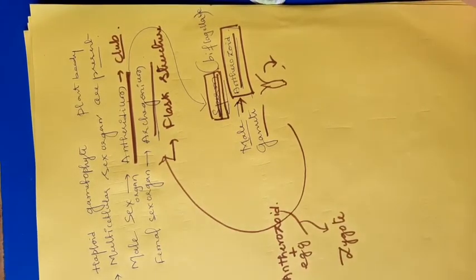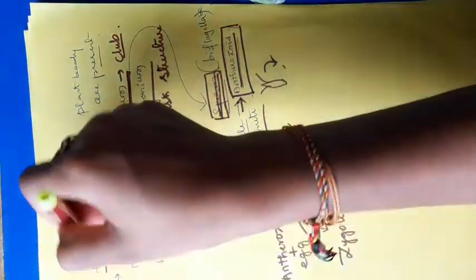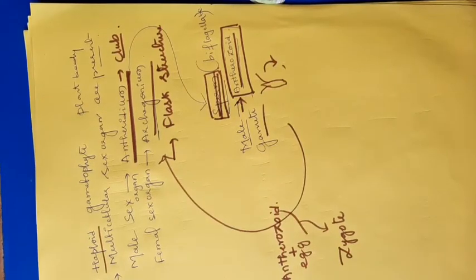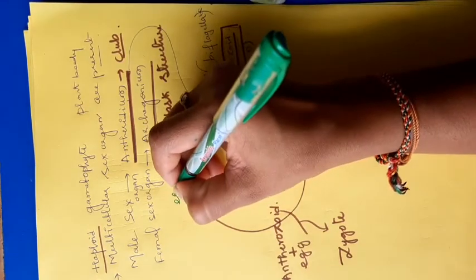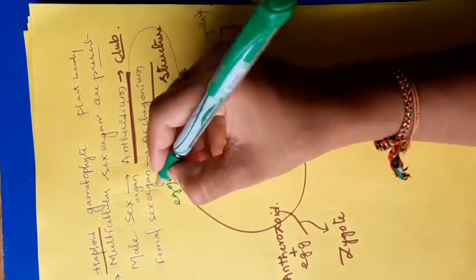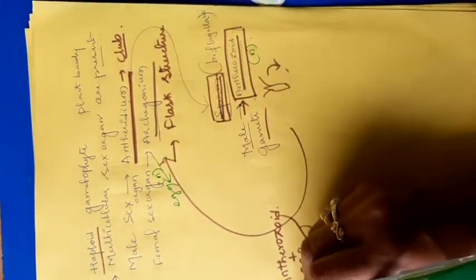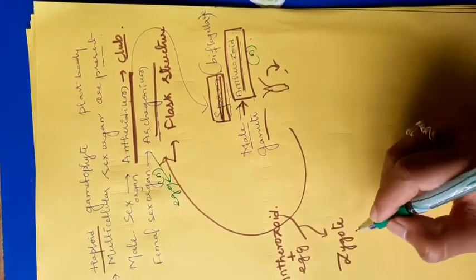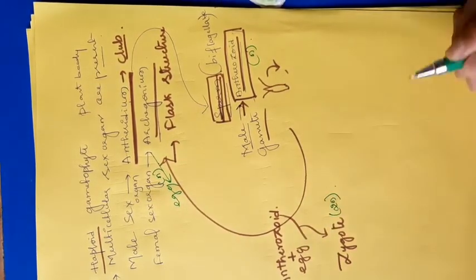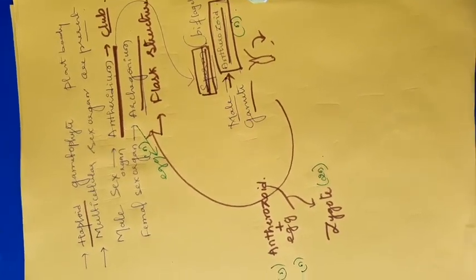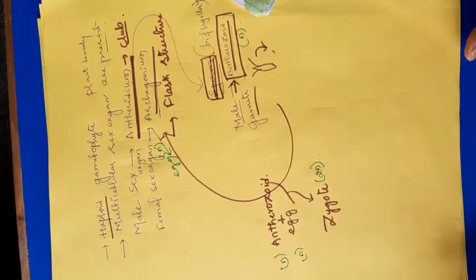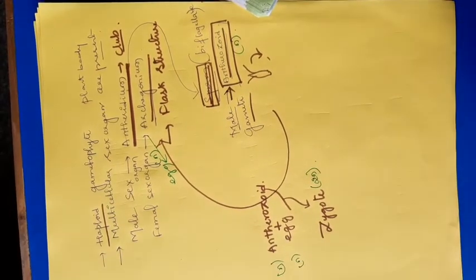I told that the gametophytic stage is haploid. When it produces the two gametes, the antherozoid is also haploid. The egg which is released by the archegonium is also haploid. Two haploid gametes fuse to form a diploid zygote. This is the actual sexual reproduction which occurs in the bryophytes.